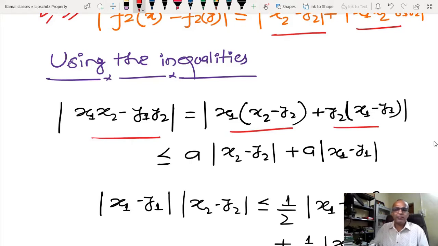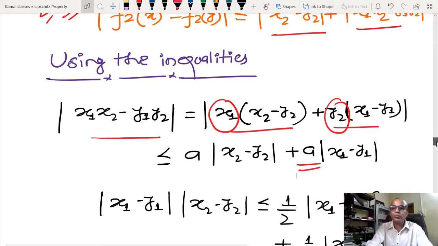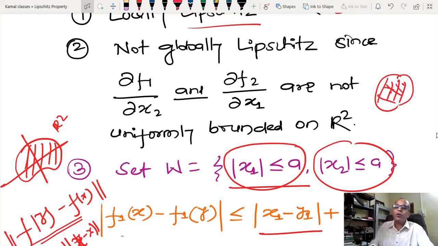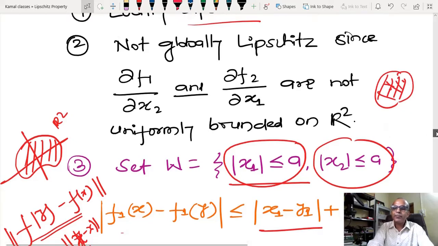This is a very simple, straightforward calculation, and you can see that I am assuming x1 is bounded by A, so I am writing A here, and for x2 minus y2, similarly y2 is bounded by A. I have already assumed that both states are bounded by A. I have taken x and y here, so if x1 is bounded, then the corresponding y1 is also bounded. If x2 is bounded, then the corresponding y2 is also bounded. So all state variables are bounded by A only.